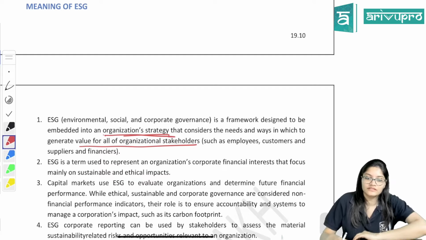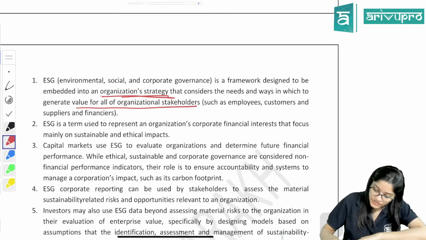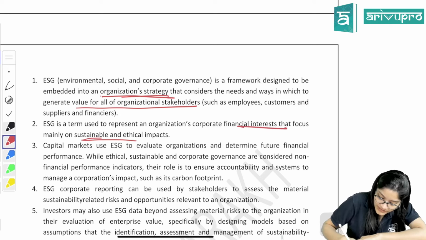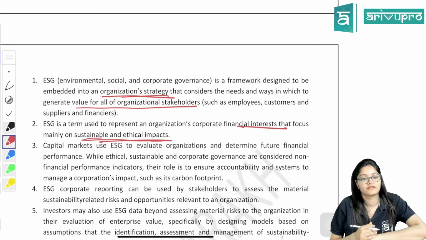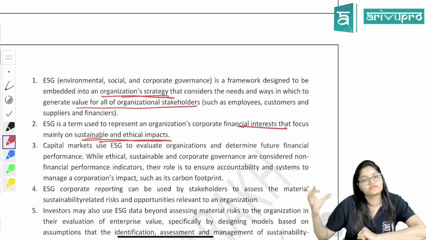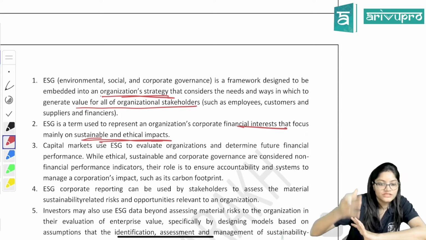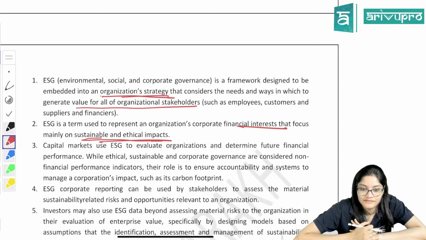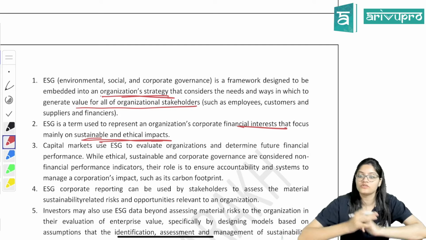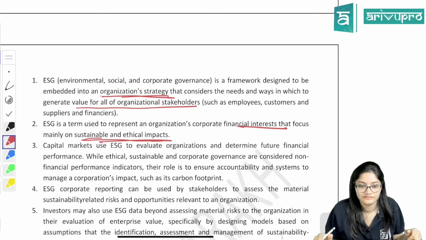Then it is a term used to represent an organization's financial interest that focuses on sustainable and ethical impacts. ESG means environmental, social, governance, that is, how much any organization is interested in these areas. It will help you to identify and represent all the sustainable activities.